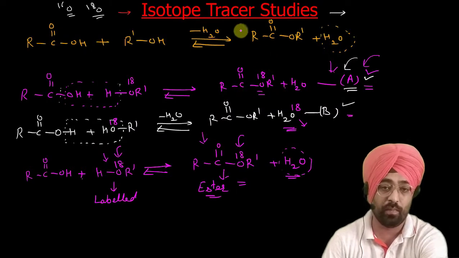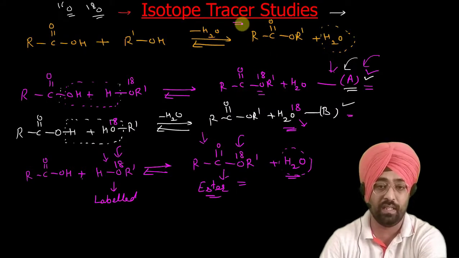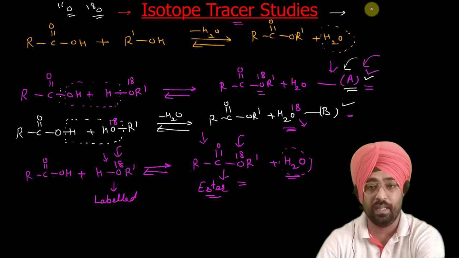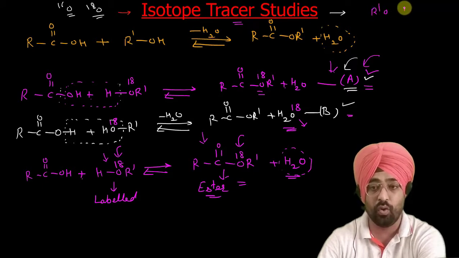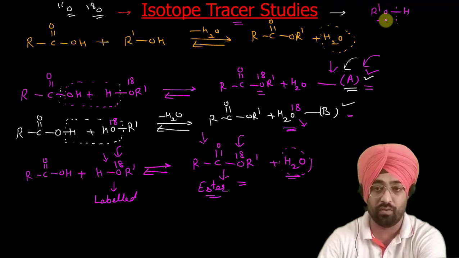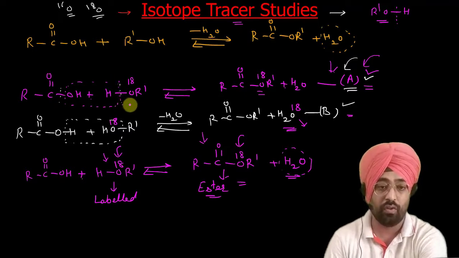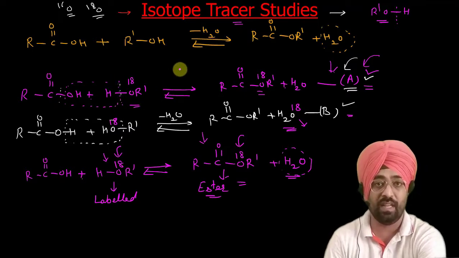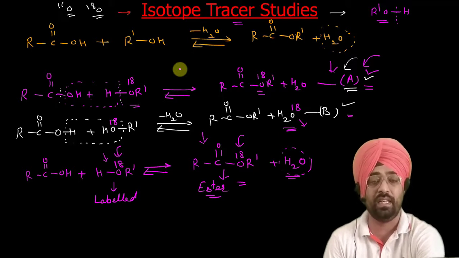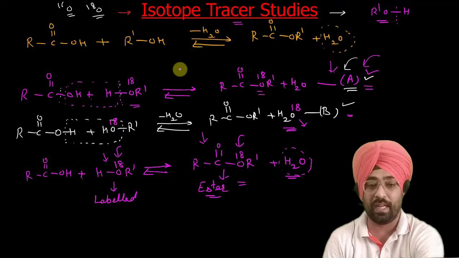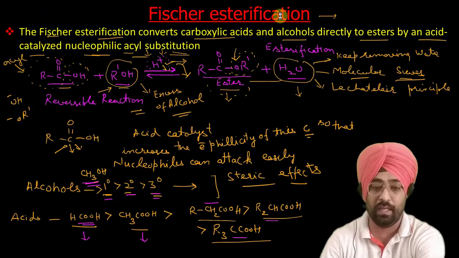So from these isotope tracer studies we can confirm that this R'OH bond breaks, because the labeled oxygen goes to the ester. You can see this bond is breaking. That is how isotope tracer studies help in validating your proposed mechanism.